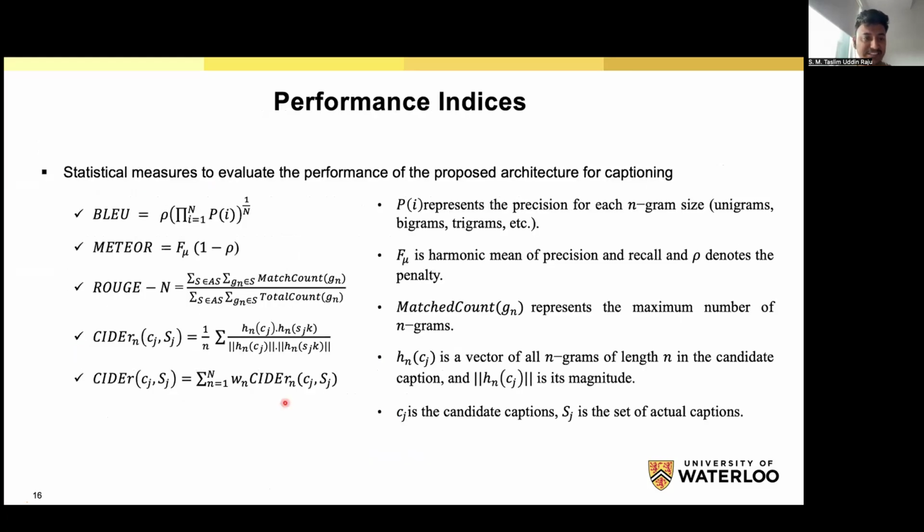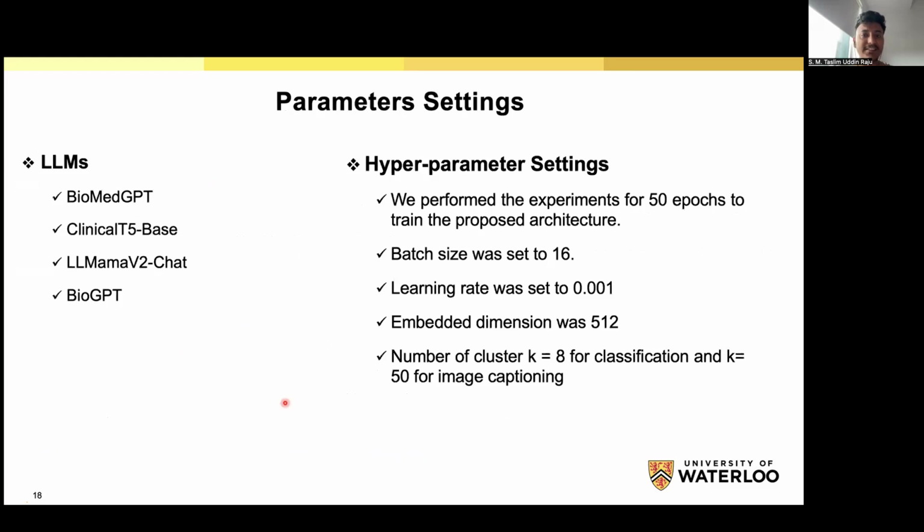And this is our performance indexing. We use BLEU, macro, ROUGE, and these are our parameter settings. We use a total of 4 LLM models for caption generation, and here are our hyperparameter settings.